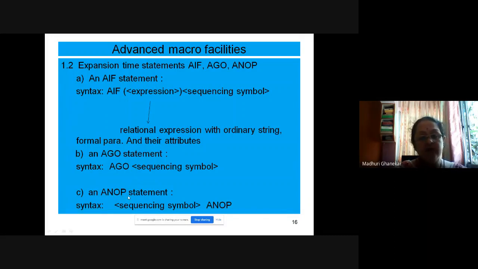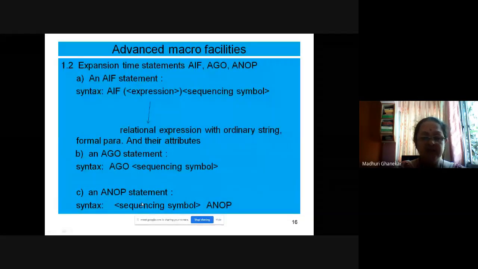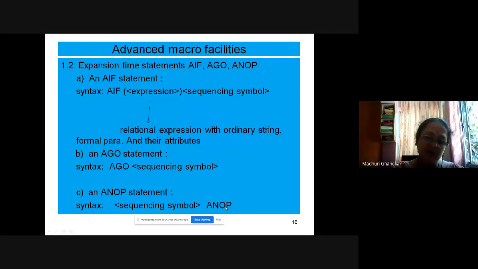If you are writing that NOP inside the macro body, A is prefixed, so it becomes ANOP. Sequencing symbol ANOP. You'll be jumping to this position from somewhere, but for this particular line we are not performing any operation. So it is ANOP. Try to understand what we are learning.